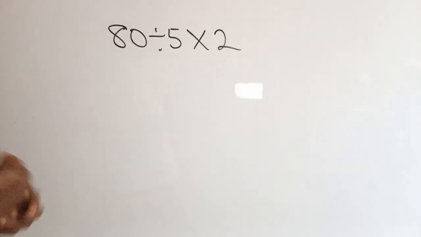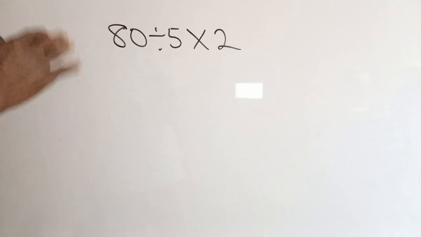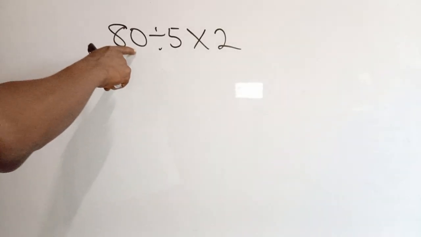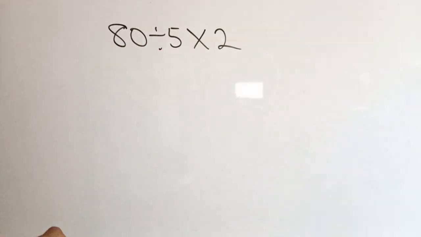Hello everyone, let us consider solving this simple arithmetic problem. Actually, it appears very simple, but if care is not taken, you might get the solution to this problem wrong. Now, we are asked to divide 80 by 5 and multiply everything by 2.